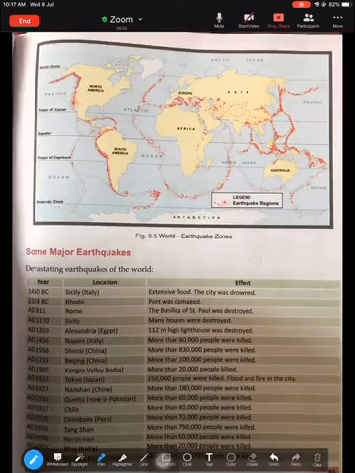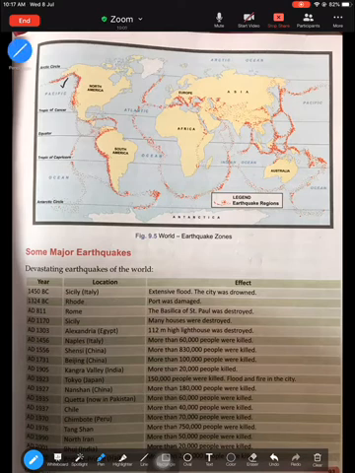Now this is the distribution map that's given here. You can see the red dots helping us to identify the regions of earthquakes. If you look here, it's surrounding the Pacific Ocean, and the mid-world mountain belt is here. So basically, earthquakes are mostly associated with the circum-Pacific belt, the mid-world mountain belt or Alps Mediterranean belt, and some minor areas. And these are some of the devastating damages caused by earthquakes, how lives were damaged, houses were destroyed, people were killed because of different earthquakes that took place around the world. All right, so that is it, and thank you, everyone.